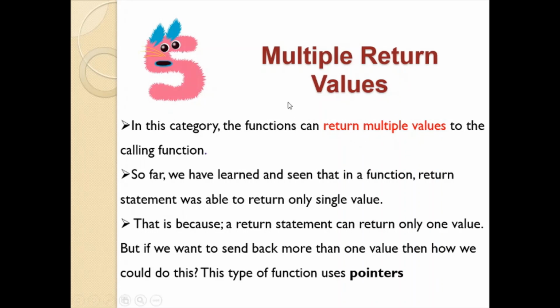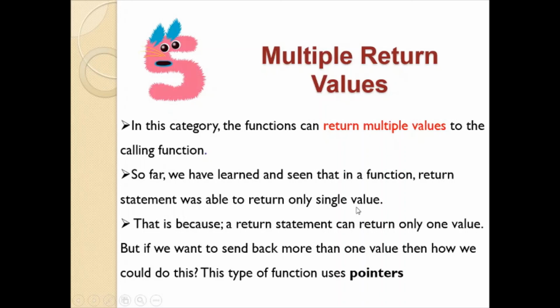Let us move on to the fifth category. So in this fifth category, you can return multiple values. In this category, the functions can return multiple values to the calling function. So far, we have learned and seen that in a function, the return statement was able to return only a single value.